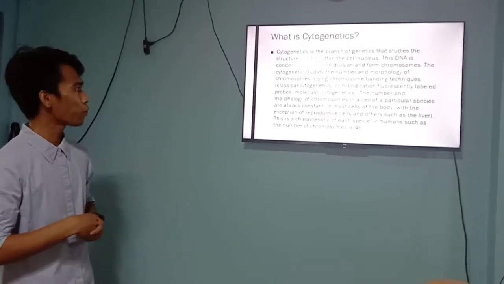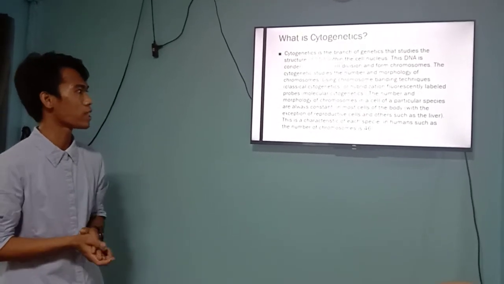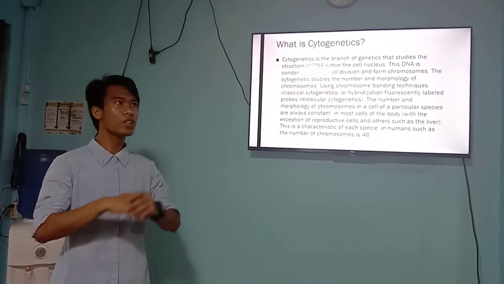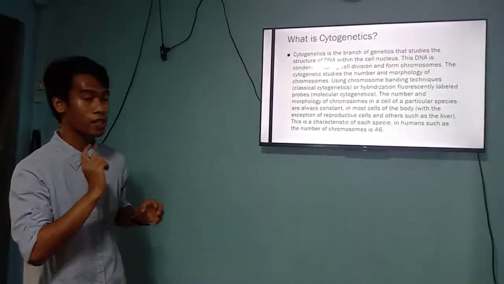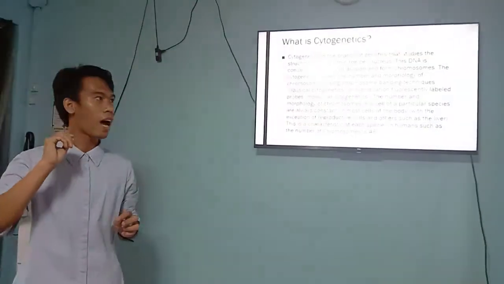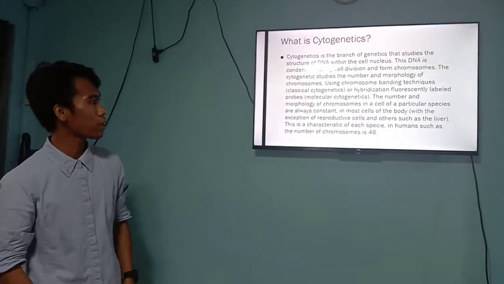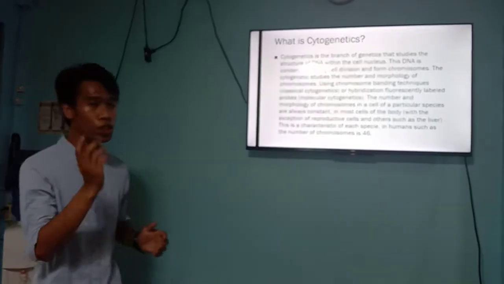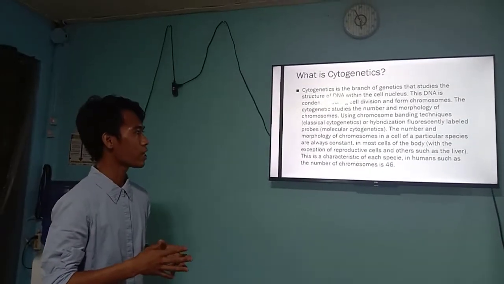The number and morphologies of chromosomes in a cell of a particular species are always constant, in most cells of the body, with the exception of reproductive cells and others such as the liver.